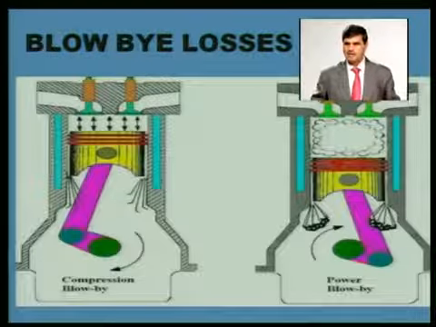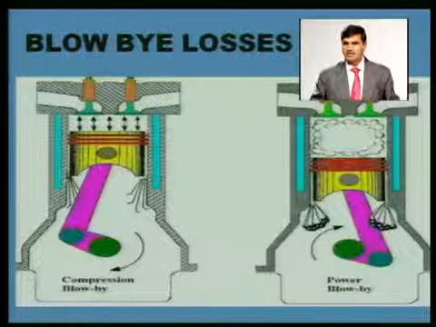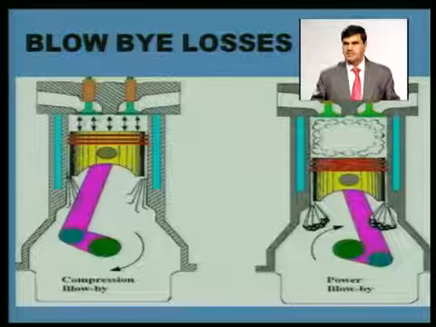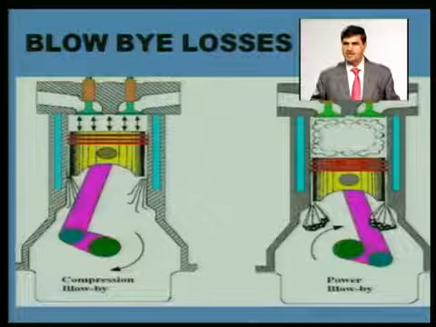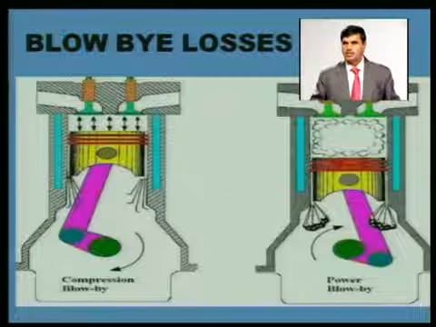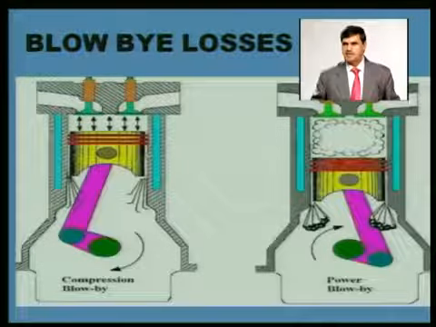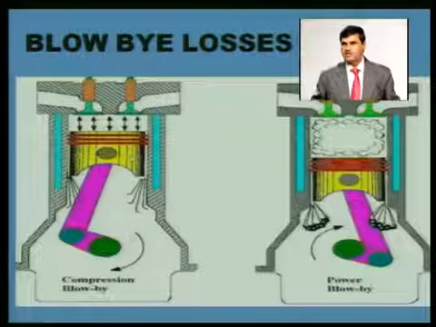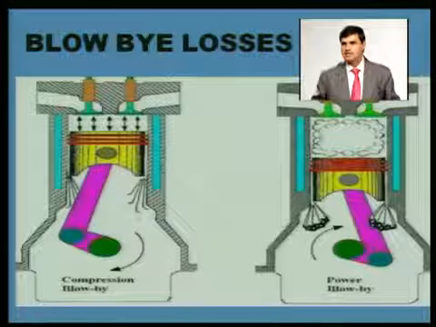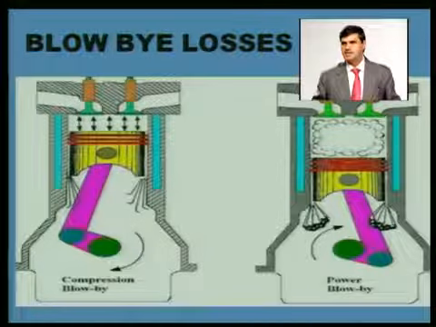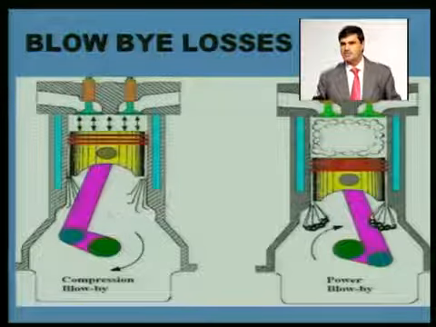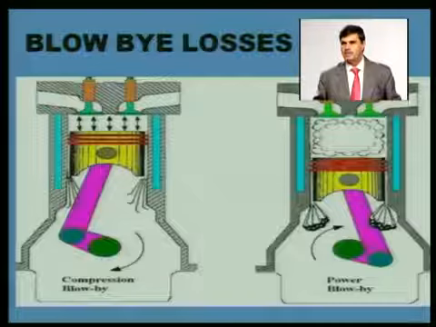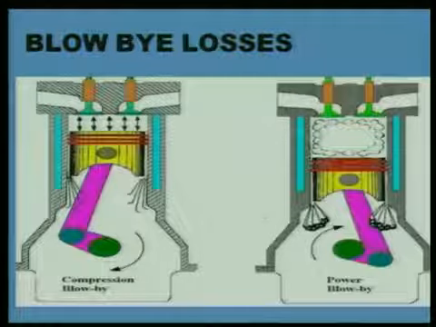Another significant loss is, one side of the piston, due to combustion, is having very high pressure. Even at the time of compression, this side pressure will be higher. This side of the piston is having atmospheric pressure. Due to that, some of the high pressure gases may leak towards this crankcase side. From the combustion chamber to the crankcase, some leakage of the unburnt gases is taking place. They have not released their energy, but they have come into this crankcase, and the crankcase is vented to atmosphere. So these unburnt fuel air particles will be going out into the atmosphere. This is wastage of energy.